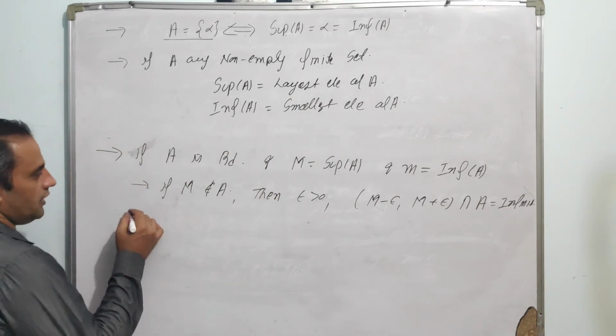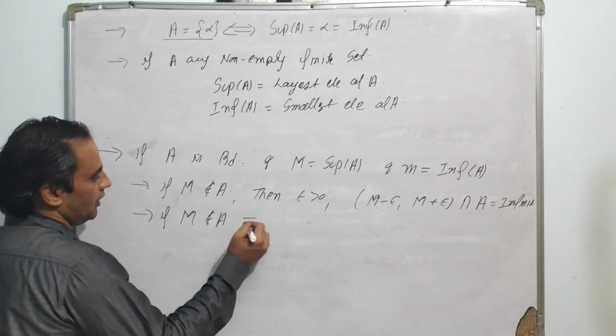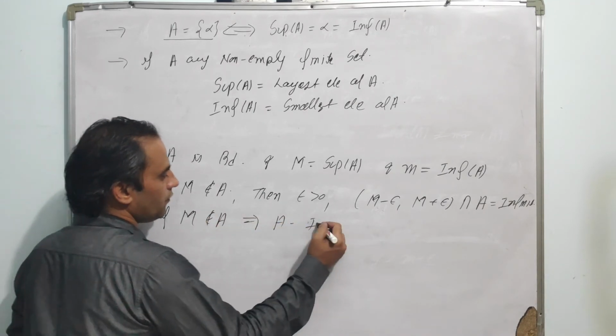Or based on this, we can directly say that if capital M does not belong to A, this implies A must be infinite.